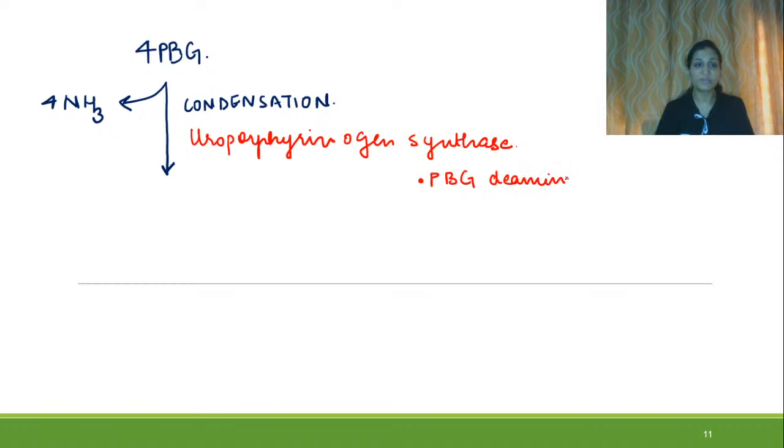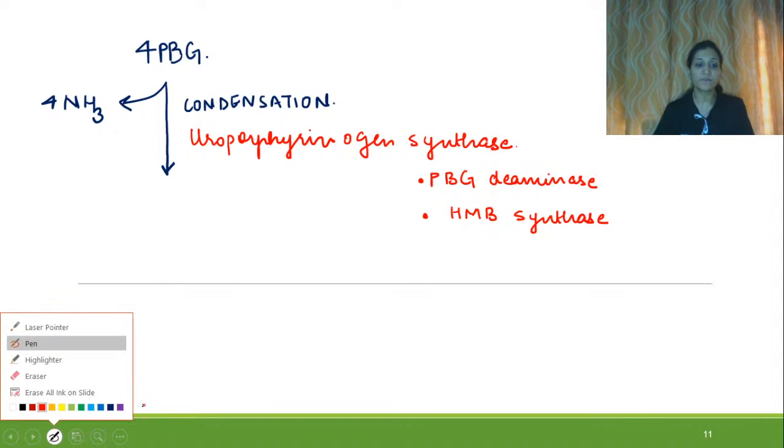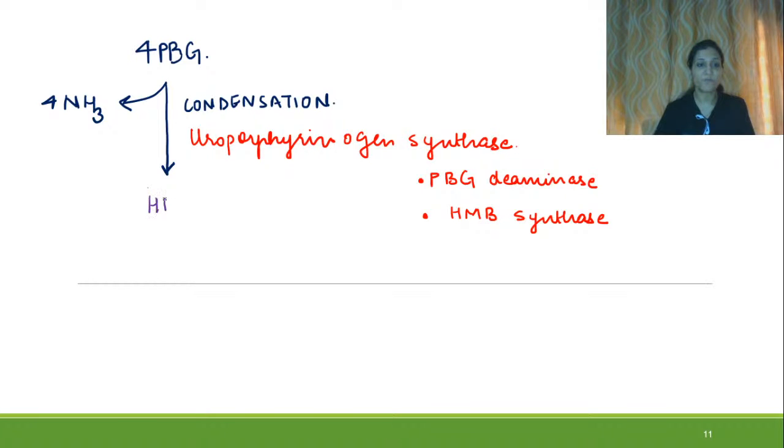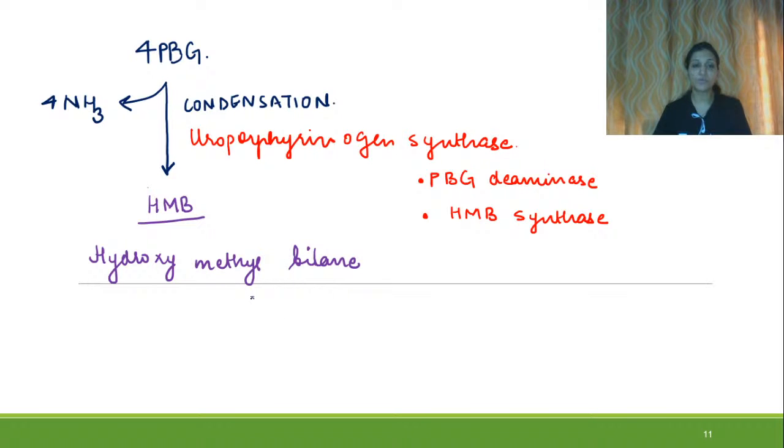If you can see, there is removal of four amine groups, so it is deaminase, and the another name is HMB synthase, the product which will be forming. So we haven't yet written the name of the product which will be formed. So the product which is formed from this kind of condensation is HMB, that is hydroxymethylbilane. This is the product formed after condensation of four molecules of porphobilinogen, right?